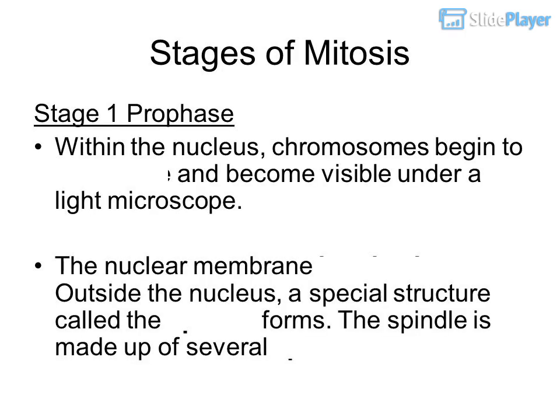Stages of mitosis. Stage 1: prophase. Within the nucleus, chromosomes begin to condense and become visible under a light microscope. The nuclear membrane breaks down. Outside the nucleus, a special structure called the spindle forms. The spindle is made up of several spindle fibers.